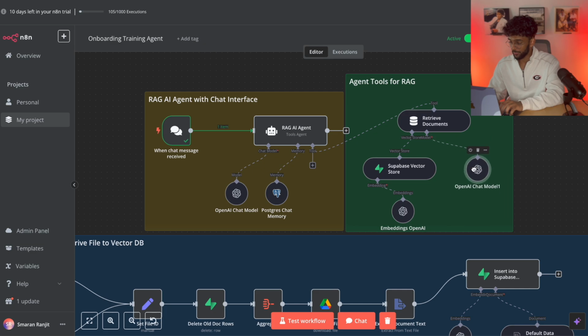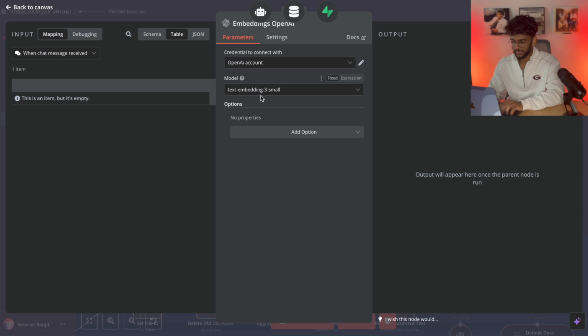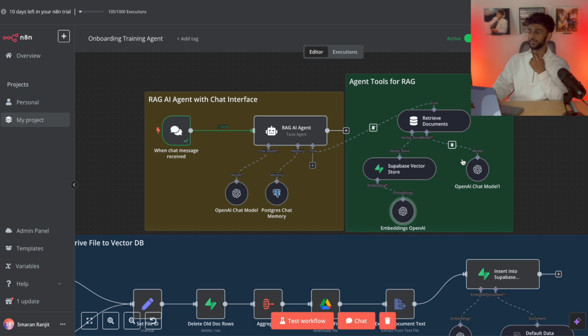Again, connect this to an OpenAI model, and also connect this to an OpenAI model. These are all the same, it's all the same thing, except this one, keep it as text-embedding-3-small. You can do a large, but again, it's not a very complex bot. It doesn't need to be complex, so you can keep it as a small and just save yourself some money.